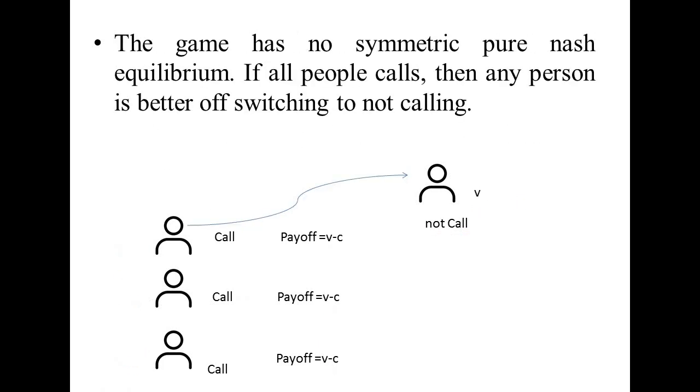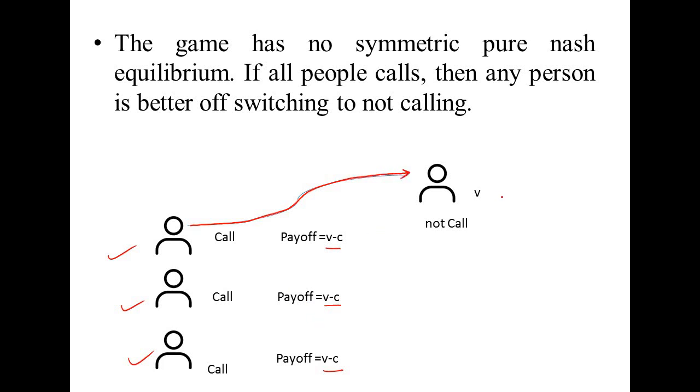Let's consider one more scenario in which every player is calling. Now the payoff of every player is v minus c. Why v minus c? Because the police is informed, therefore we have added v in the payoff of every player. Since every player is an informer, we need to deduct c from the payoff of every player. Now if I assume that this player changes his strategy from calling to not calling.